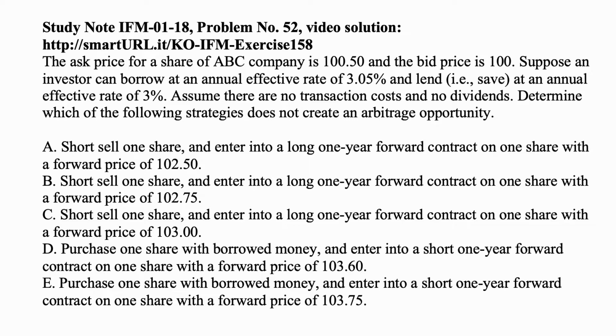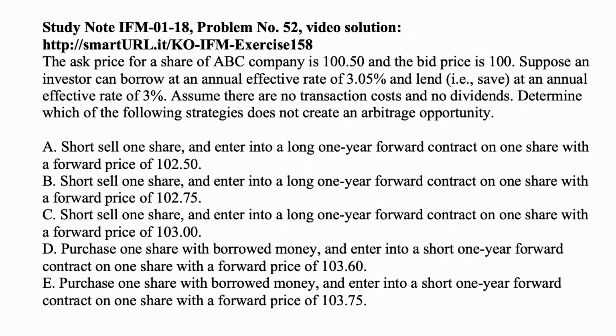So if you spend 102.50, you are getting free money, 50 cents of free money. That's an arbitrage. And if you spend 102.75, you are getting 25 cents of free money. But if you are paying 103, then the cash that you have is 103, and with that forward contract, that's exactly the forward price that you have in C.